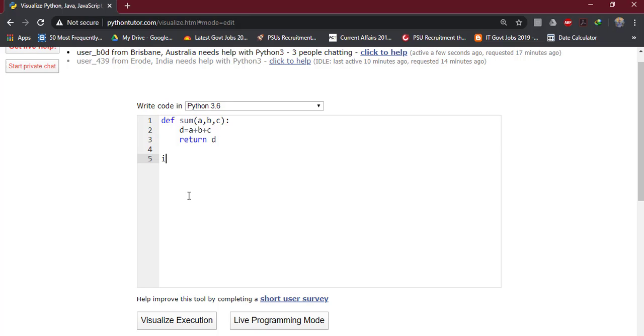I am taking three integer inputs from the user. This is the first input, this is the second, and this is the third one. Let's name the variables i, j and k.